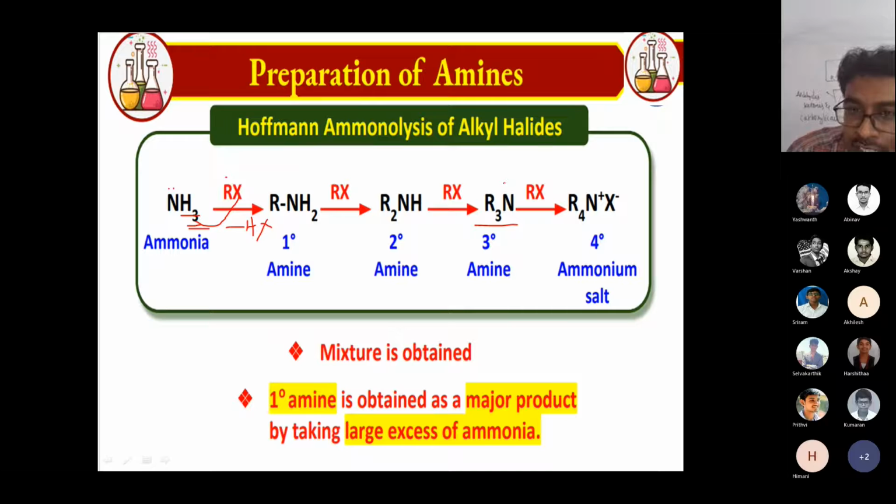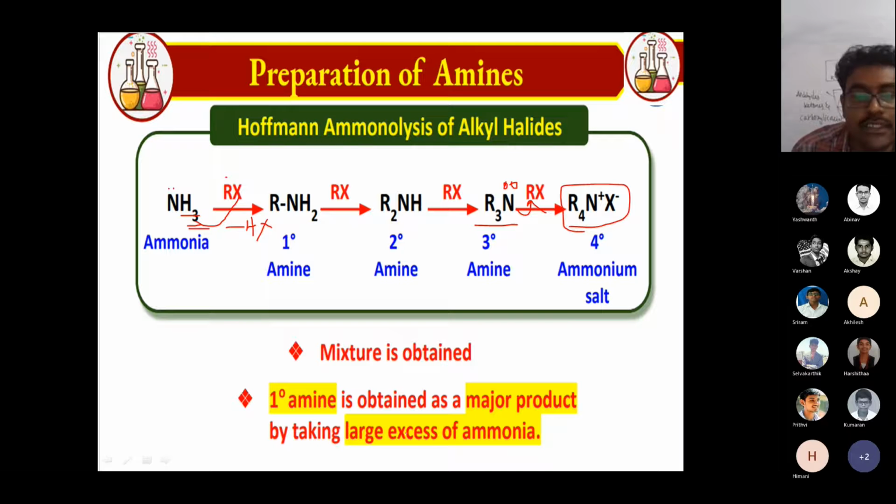Still, a lone pair of electrons is there, and it acts as a base. It reacts with one more alkyl halide and becomes a quaternary ammonium salt. If I want to prepare a primary or secondary amine, I can't prepare one fixed compound. I get a mixture of primary, secondary and tertiary. So I cannot prefer this reaction as a standard method for preparing either primary or secondary amine, because of these conditions.